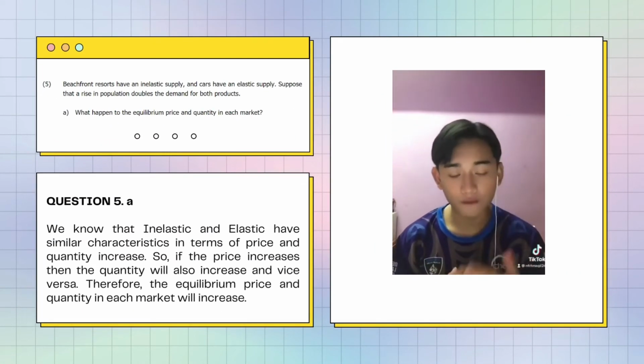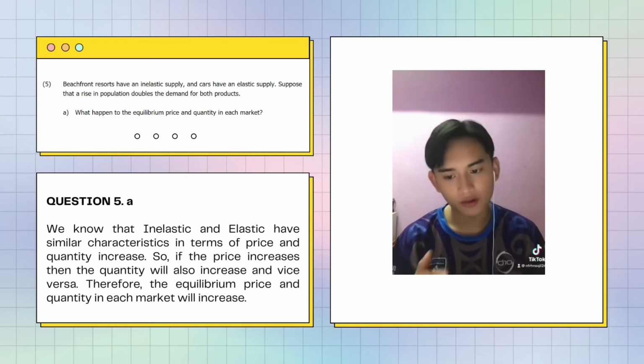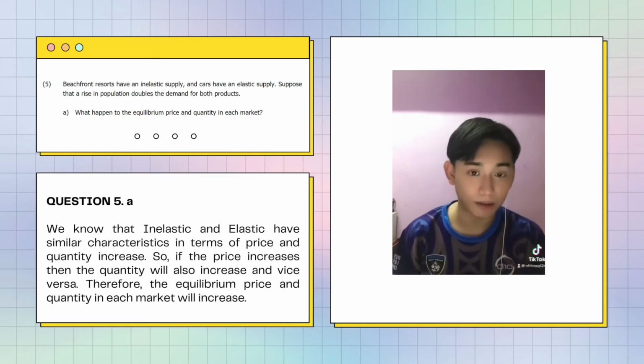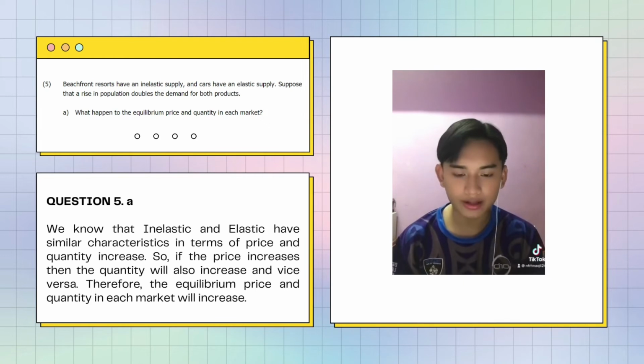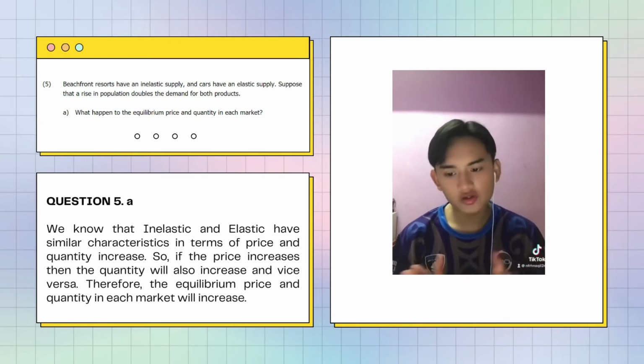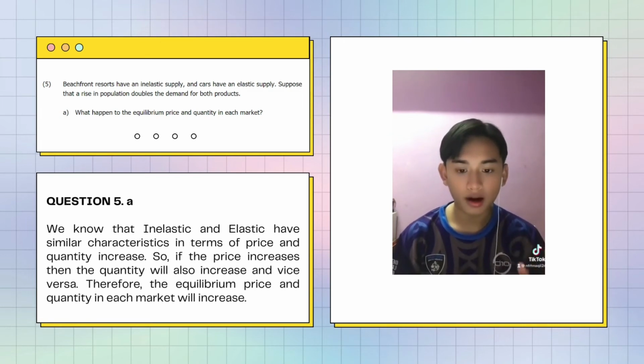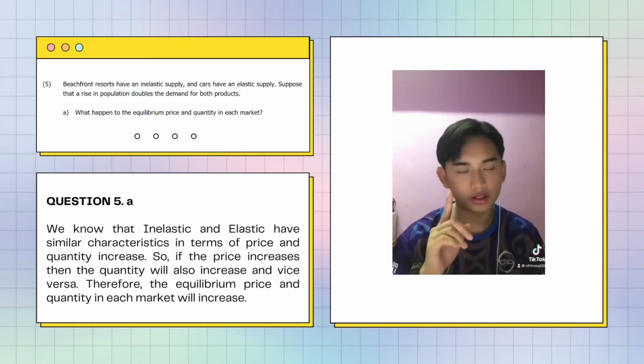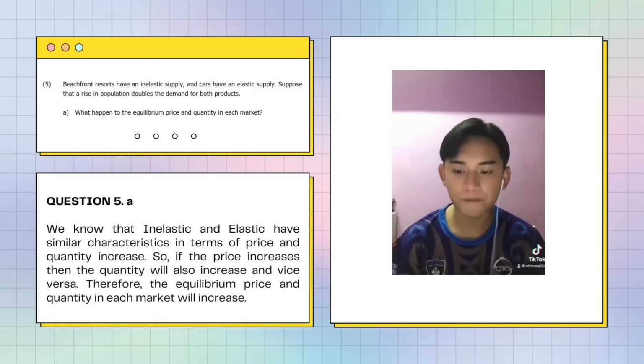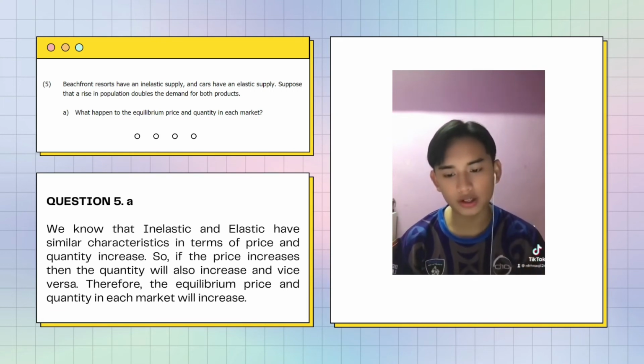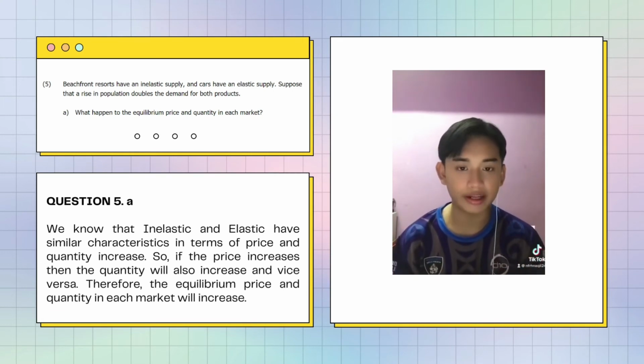Okay, for question number 5, farm products have an inelastic supply and cars have an elastic supply. Suppose that a rise in population doubles the demand for both products. For question A, what happens to the equilibrium price and quantity in each market?